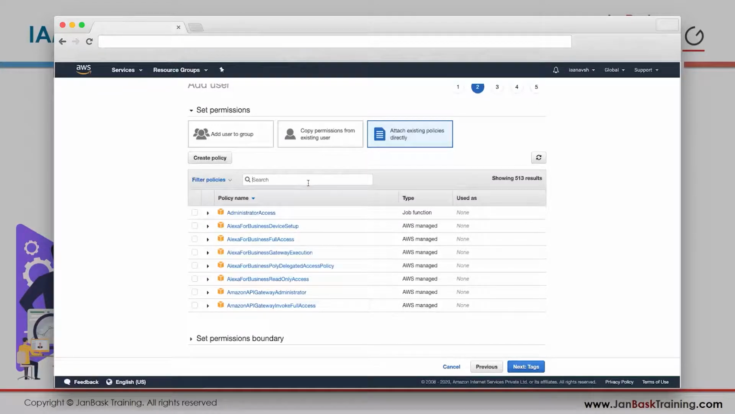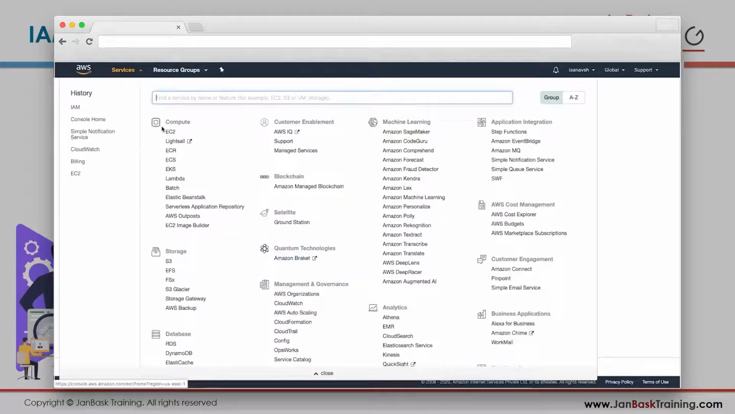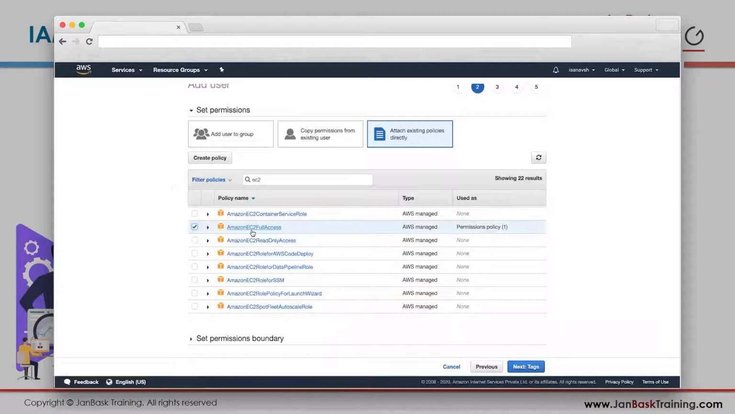So which kind of thing do I want him to get access to? Maybe I want to give him access to EC2, that is my compute. So I type in EC2. You see this Amazon EC2 full access? If I click here, he will be able to access all of EC2. EC2 is this service. So say I want to give him access to only this service. Just click on that policy and he will have access to EC2 only.